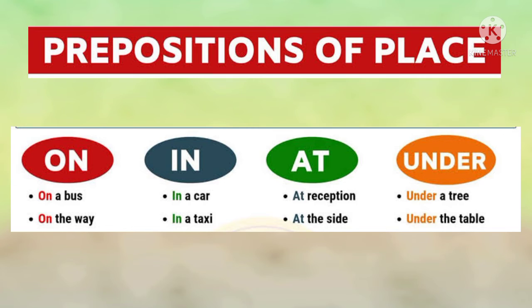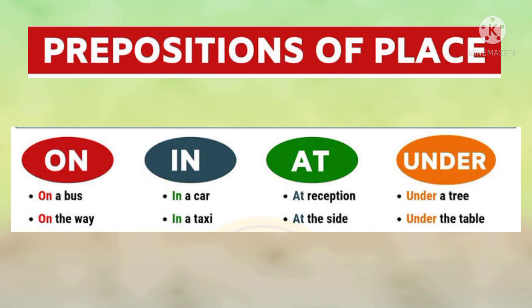Let us see the first one, that is on. It is used for the surface of something. Example, on a bus, on the way, etc. Next, preposition in. It is used for places with some boundary. For example, in a car, or let us meet in the library, etc. Now, preposition at. At is used for a specific place. For example, at reception, at the site, or I am waiting for you at the bus stop, etc.